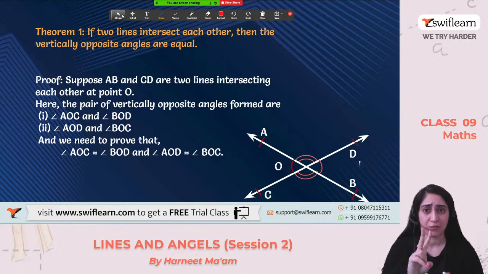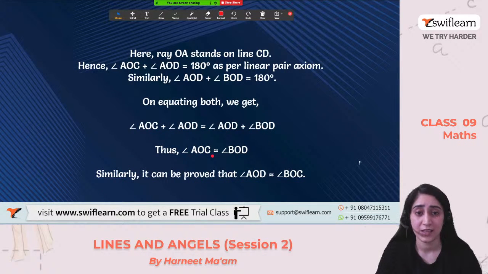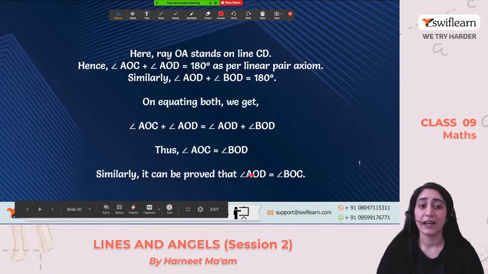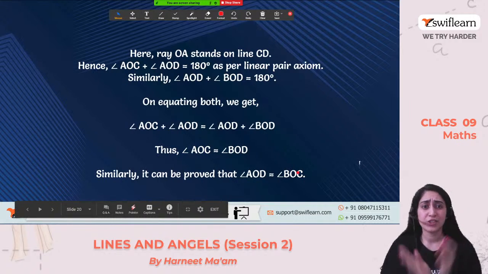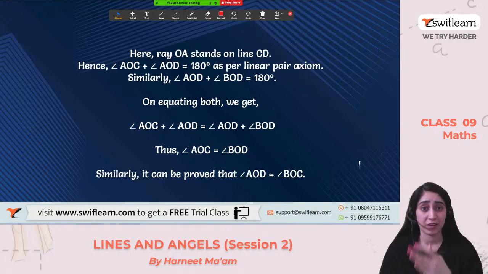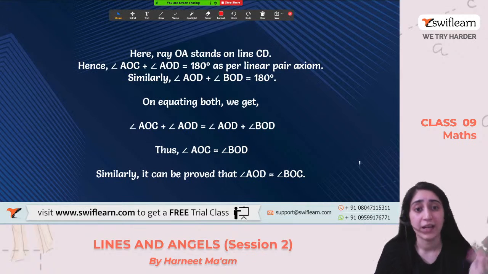Now we got two statements. Why not equate their values to each other? When we do that, it comes out that angle AOC is equal to angle BOD by cancelling angle AOD, which is common, right? So we get this. Similarly, we can prove on the other side that angle AOD is equal to angle BOC. So just by using one rule which we have already learned, that when they form a straight line and a ray is crossing, their sum is 180 degrees, and doing the same thing with the other one and cancelling, we're getting the answer.